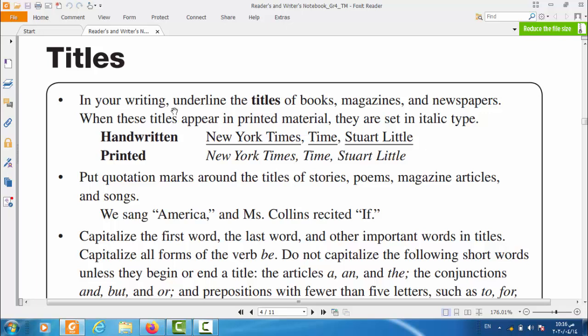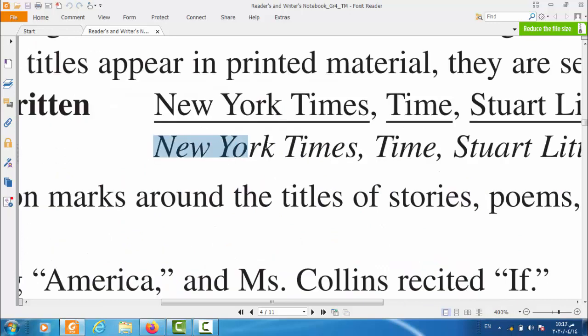So in your book, you'll find in titles, and you're writing, underline the titles of books, magazines, and newspapers. So the first rule today in writing the titles is to underline the title of books, magazines, and newspapers. When these titles appear in printed material, they are set in italic type. Italic type, it means like this one in here. This is the meaning of italic type.